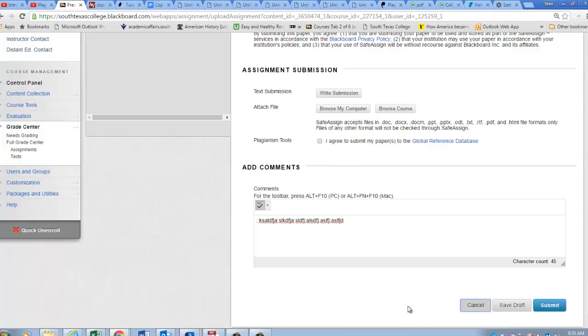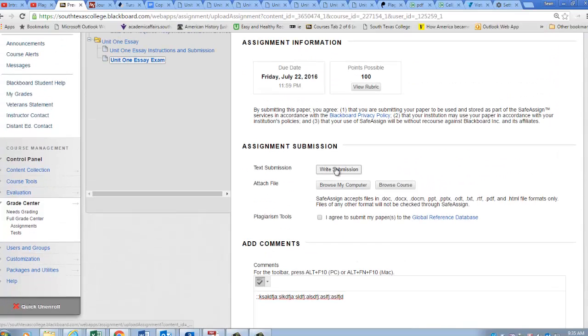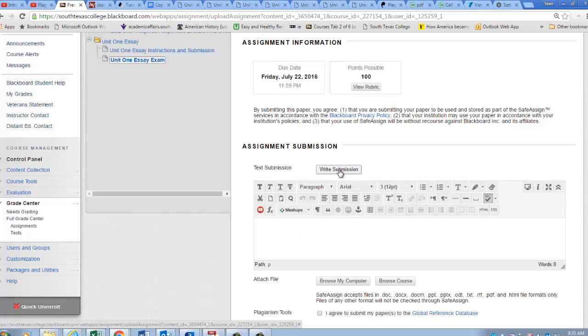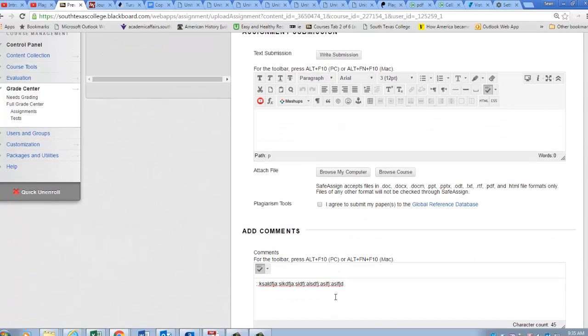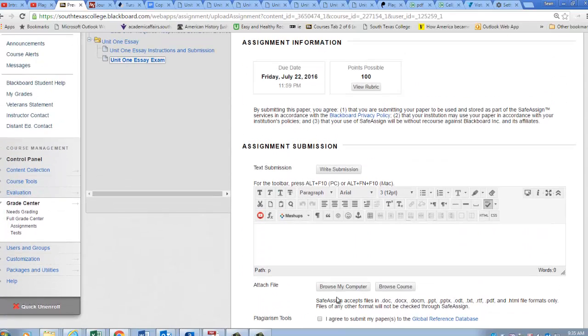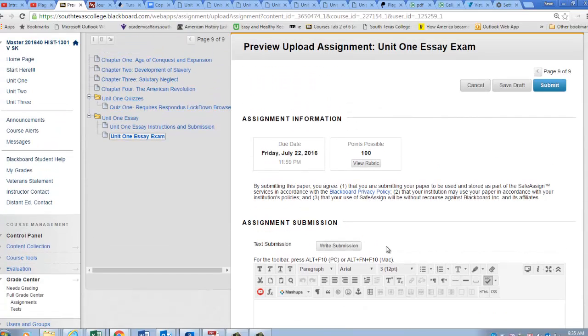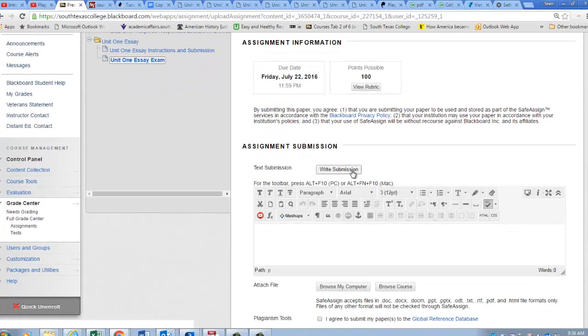If you catch it and submit it correctly through its proper channels, again, either through here, copy paste, put it in here, or browse my computer and upload it, by the due date, you won't be penalized. But if you aren't able to resubmit it through the proper channels, you will be penalized 5% each day.